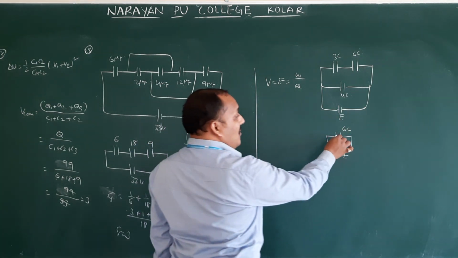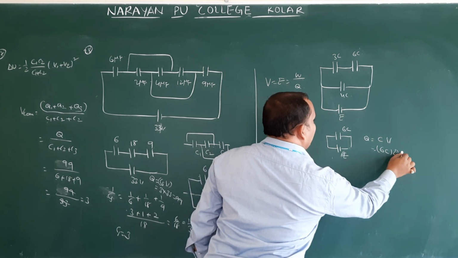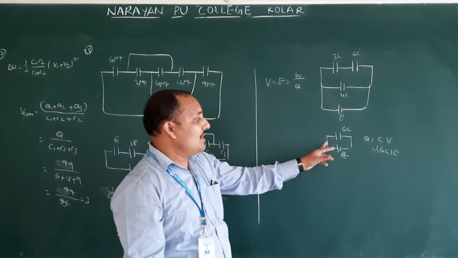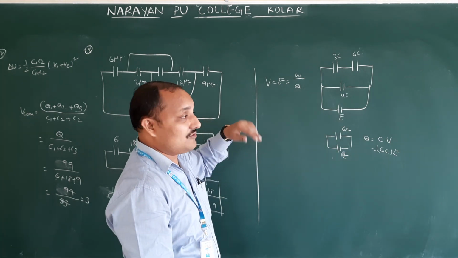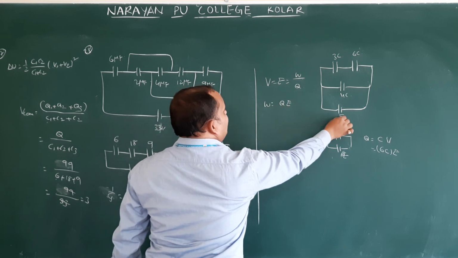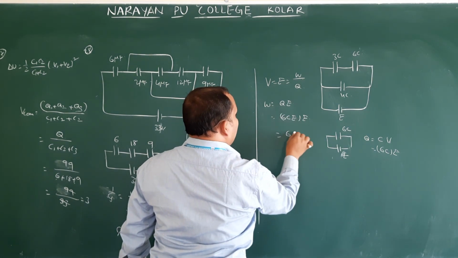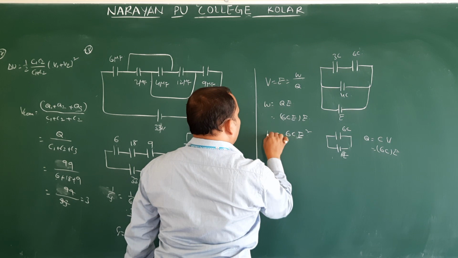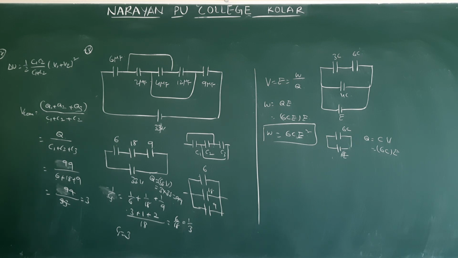Okay, this is 6C. Now what is the charge? Q is equal to C into V. C value is 6C, V value is E. So this is the charge which is going to be brought from here to here by this battery. Now the energy or work done by the battery or source means E is equal to W by Q, then W is equal to QE. E means this E, Q means this one. 6C E into E, that is nothing but 6C E square. This is the work done by the source or the battery. Of course, answer is option 2. Okay.